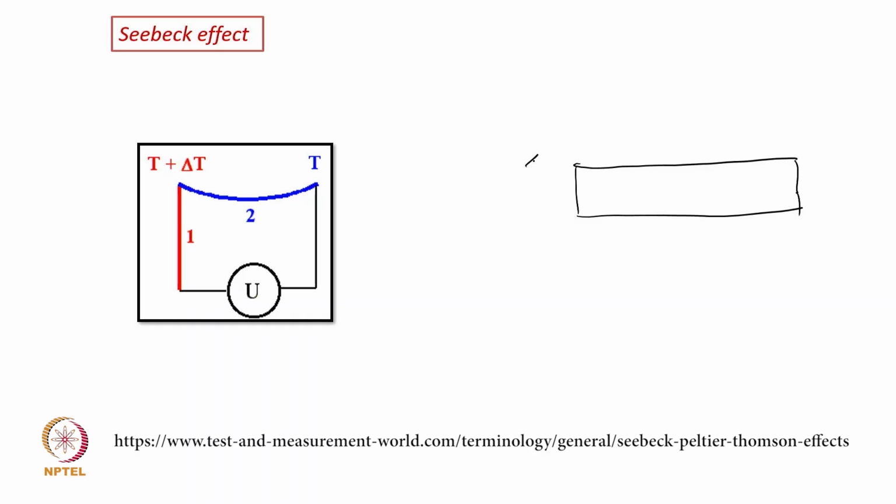This is a temperature T plus delta T. This is a temperature T. So I call this is hot, this is cold, and here in hot side we have more electron density of state. Okay. And then what will happen? That means the concentration of electron is higher. So therefore it will try to flow towards the cold end.